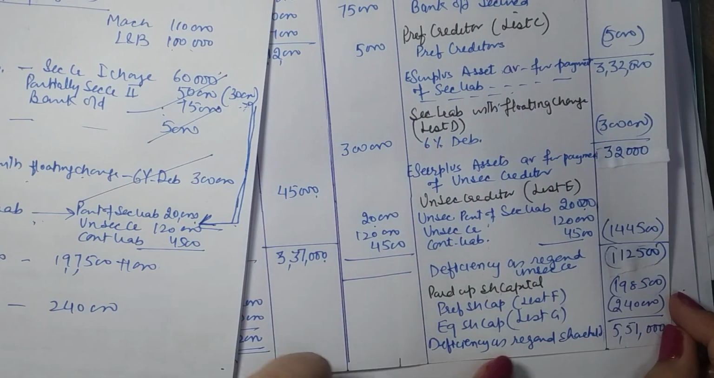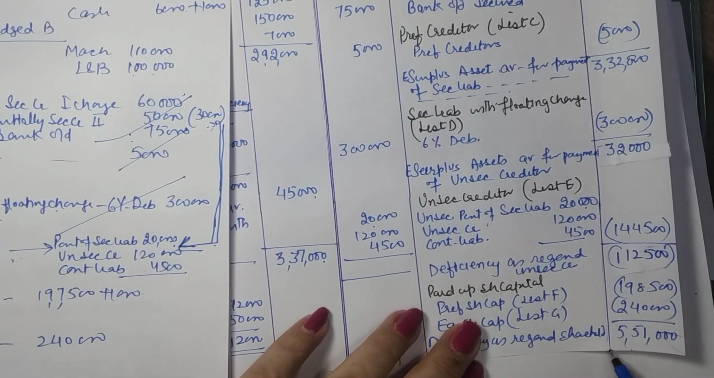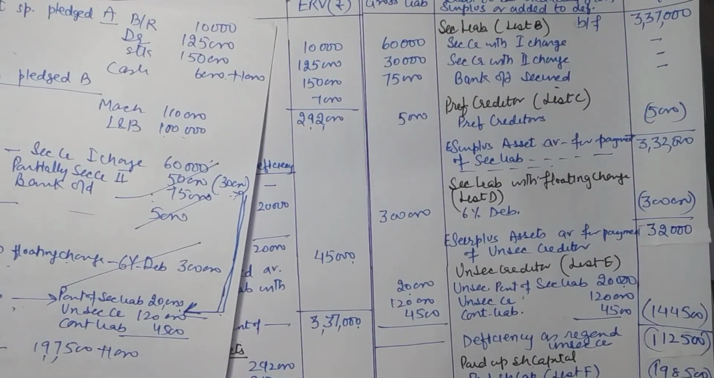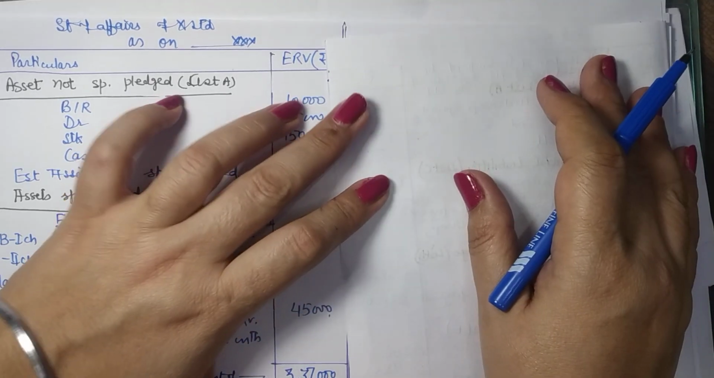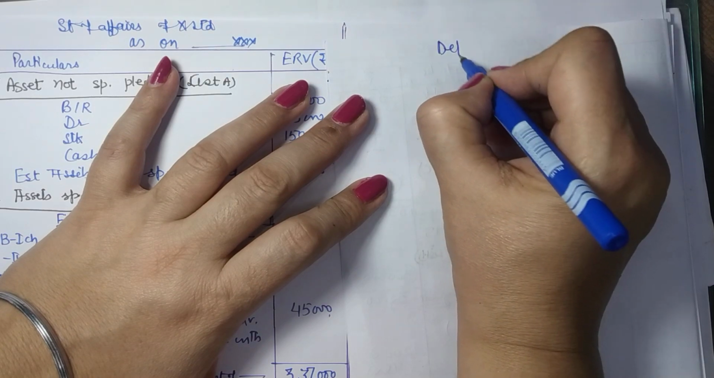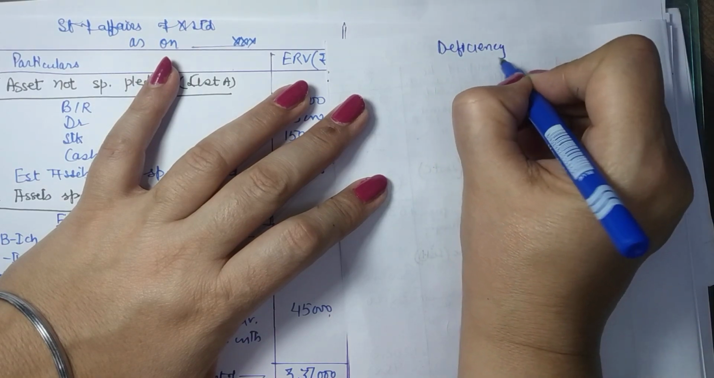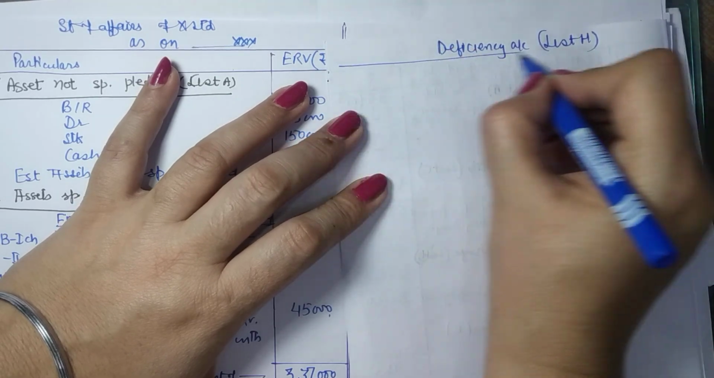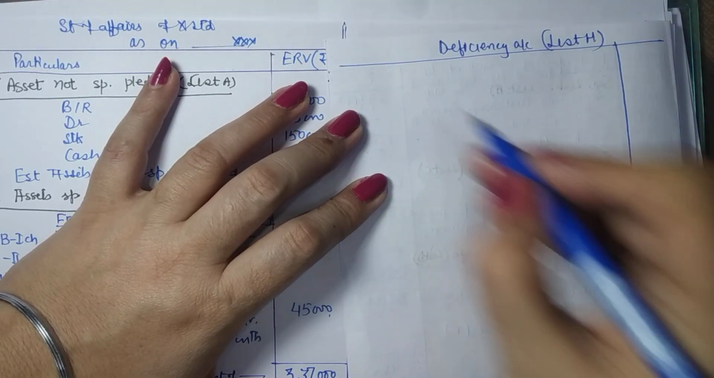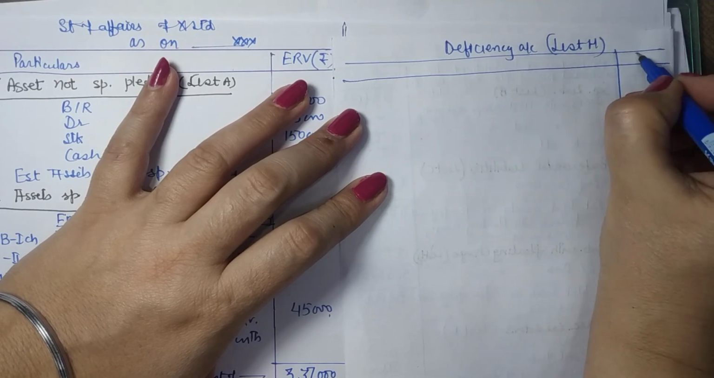5,51,000 is the amount of deficiency coming. So the same amount can be explained through the deficiency account. So we can prepare a deficiency account for this. Now starting with the deficiency account as per list H, this account has two components.